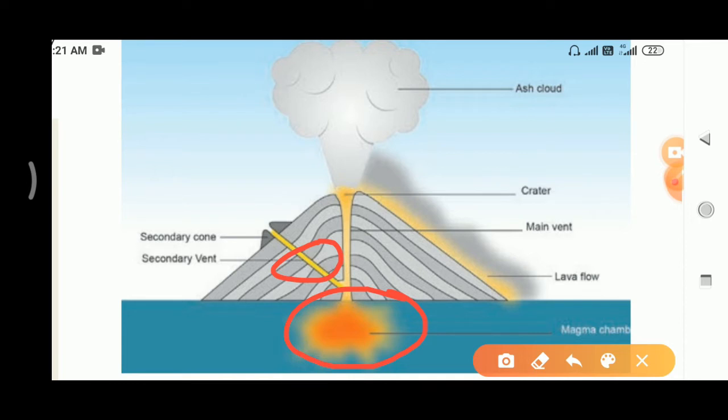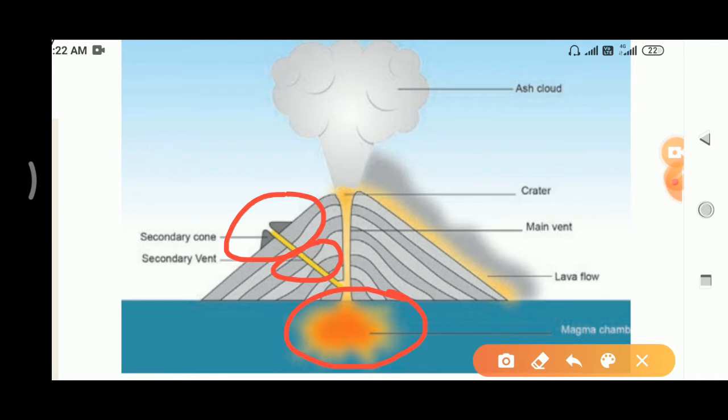Next we are going to see about the volcanic cone. So where is the volcanic cone? See here, this is the volcanic cone. A landform built by the magma ejected from the vent in the shape of a cone. Yes or no? See this volcanic cone. This is in the shape of a cone, so it is called a volcanic cone.